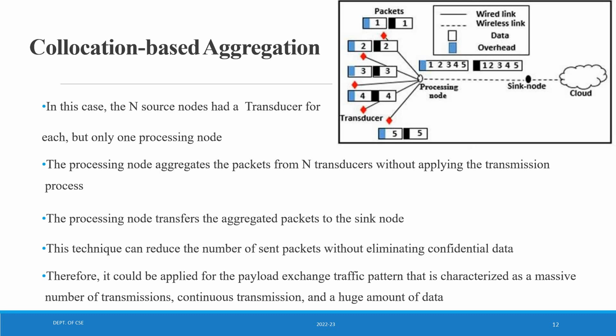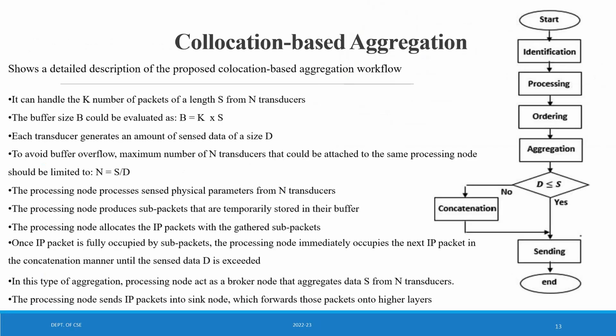Therefore, it could be applied to the payload exchange traffic pattern, which is characterized by a massive number of transmissions, continuous transmission, and a huge amount of data being sent. So when the characteristics of arriving data are a massive number of transmissions, continuous transmission, and a huge amount of data, there will be a payload exchange traffic pattern, which follows collocation based aggregation.